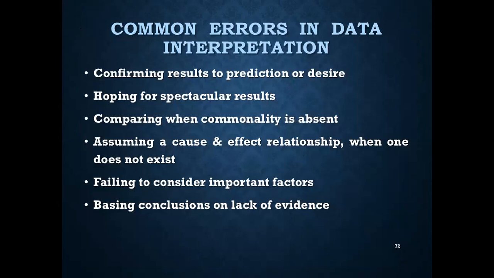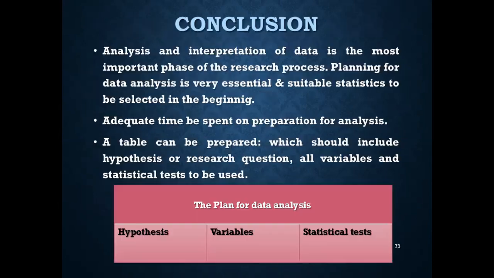Common errors in data interpretation include confirming results to prediction or desire, hoping for spectacular results, comparing when commonality is absent, assuming a cause and effect relationship when it doesn't exist, failing to consider the important factors, and basing conclusions on the lack of evidence.